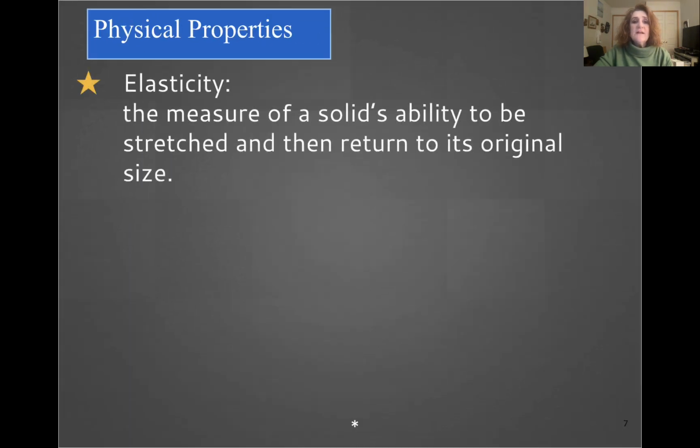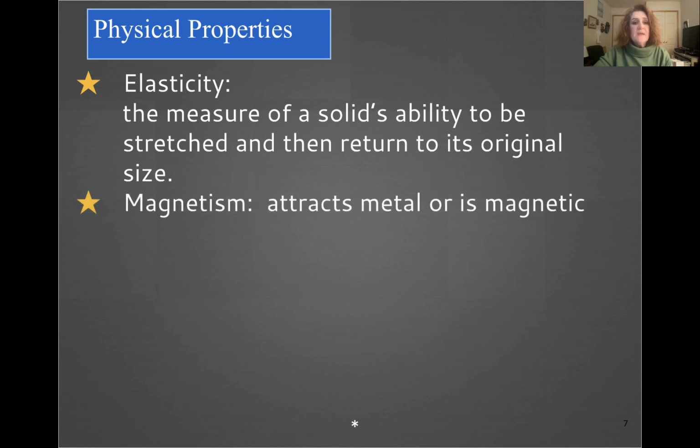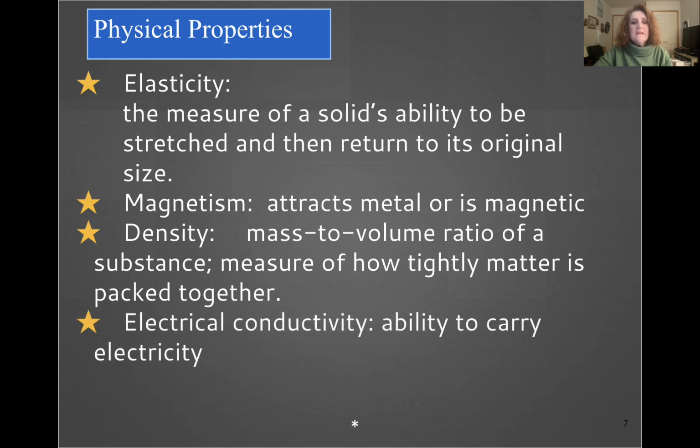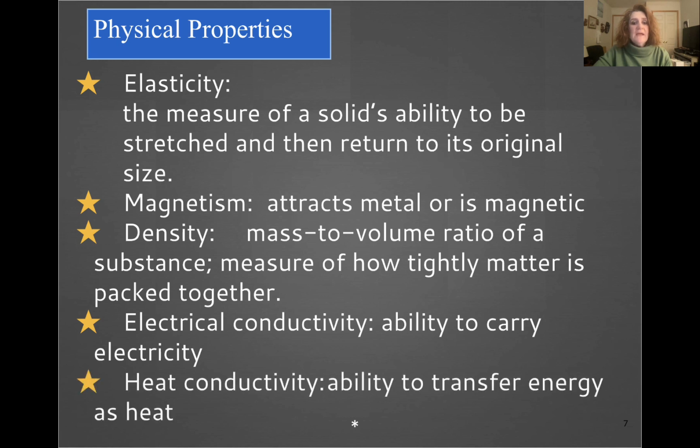Elasticity is the measure of a solid's ability to be stretched and returned to its original size. Magnetism are things that are attracted by magnets or metals. Density is the mass to volume ratio. It is how tightly the material is packed together. Electrical conductivity is something that has the ability to carry electricity. And heat conductivity has the ability to transfer energy as heat.